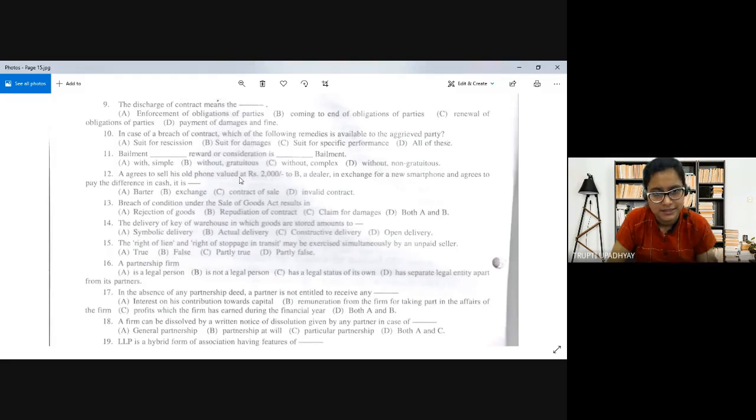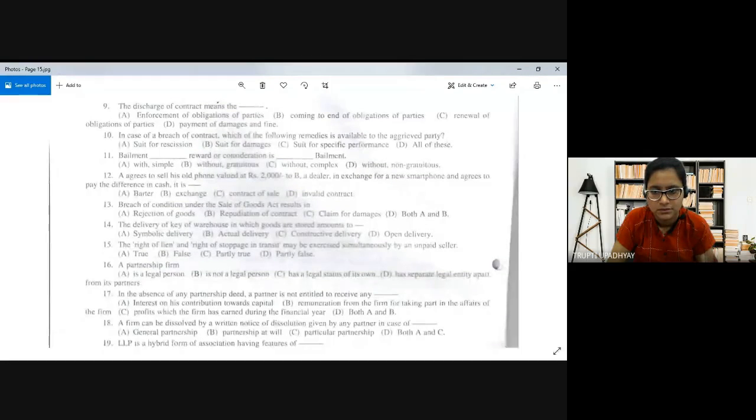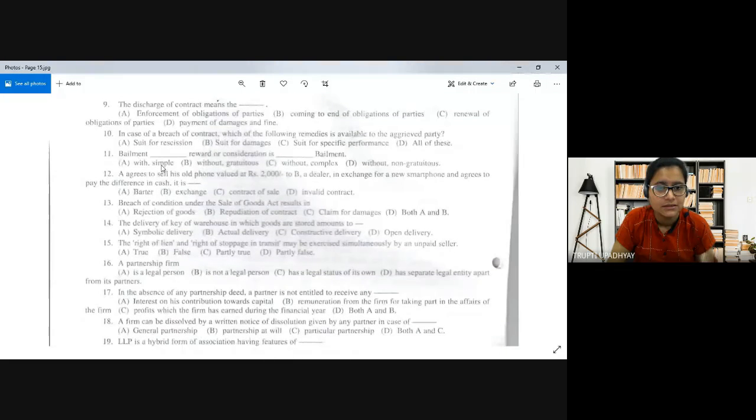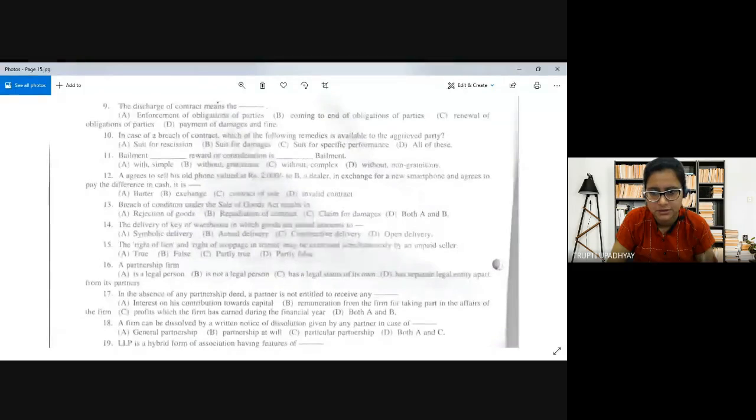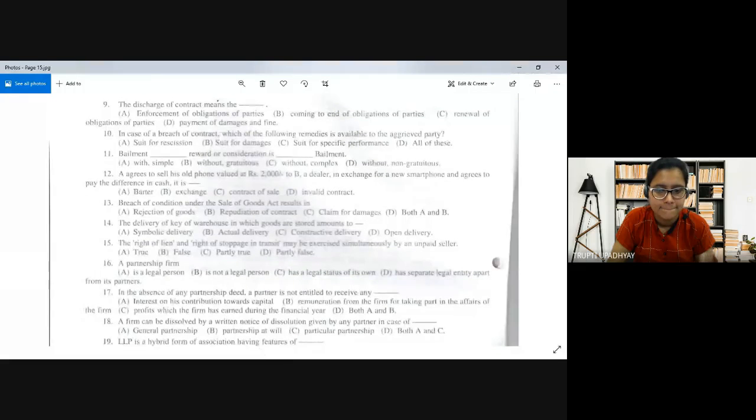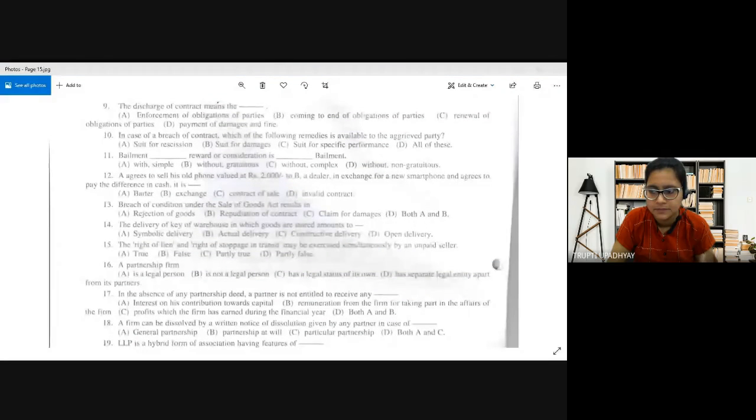Bailment. Bailment dash reward or consideration is dash bailment. Types of bailment and bailment. That's the question.